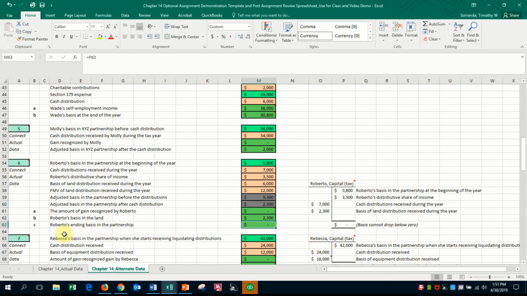And then, of course, Roberto's ending basis in the partnership. If you look over to my T account here, you'll see that we can't drop below zero, so his basis is down to zero at the end of the year. If you have any questions on these or any of the problems in the chapter, please let me know.